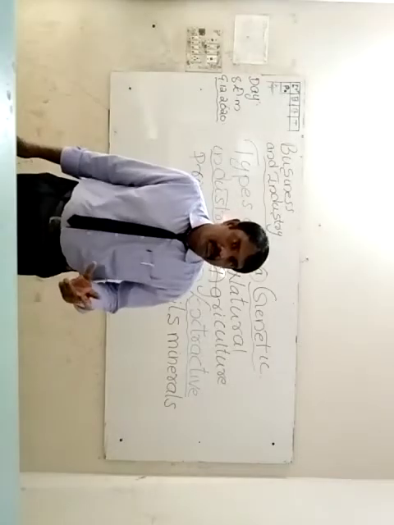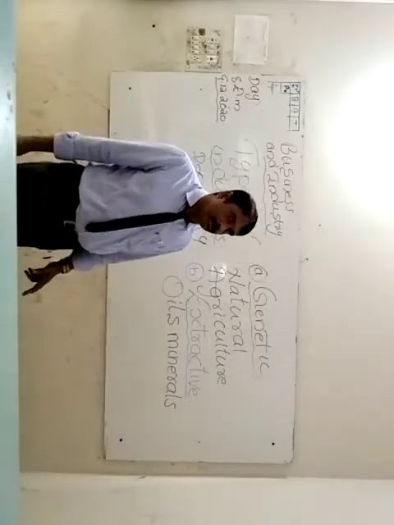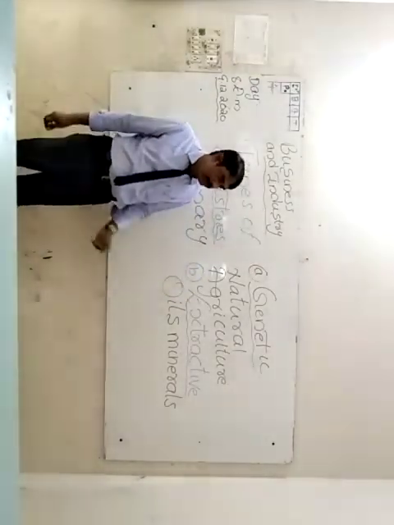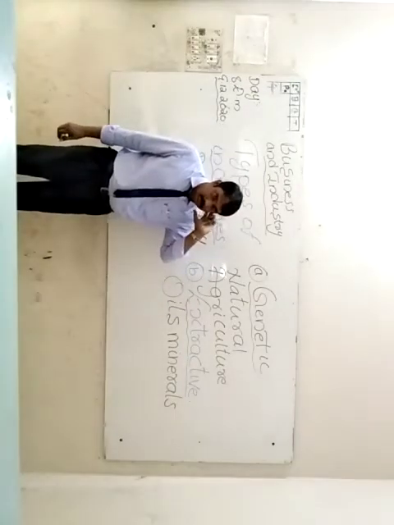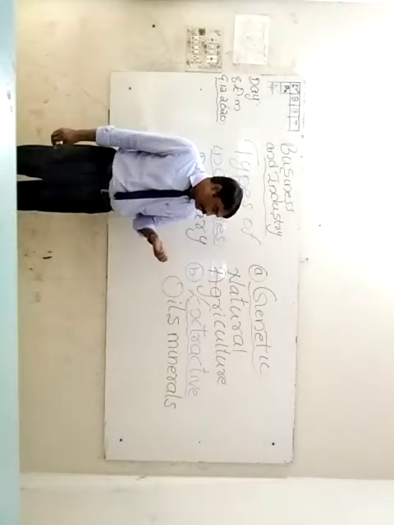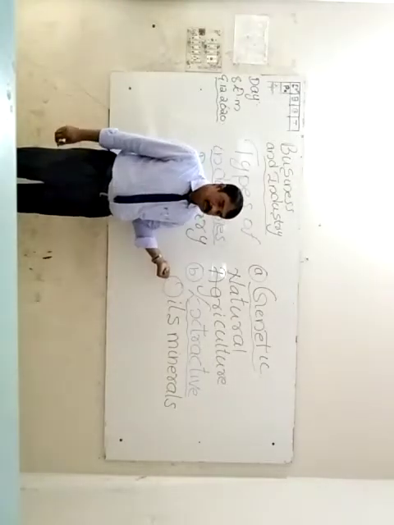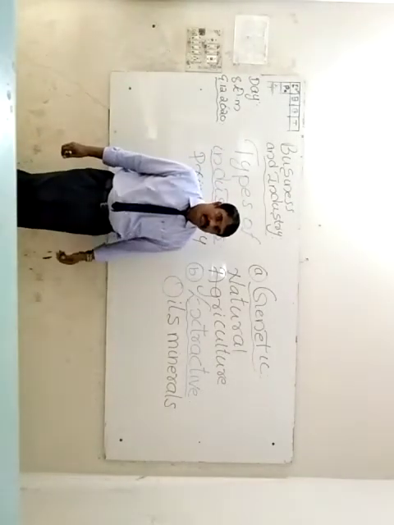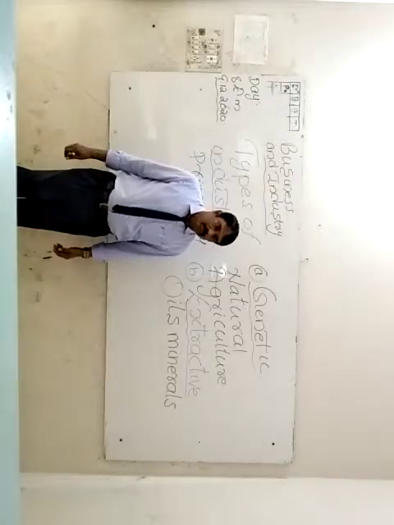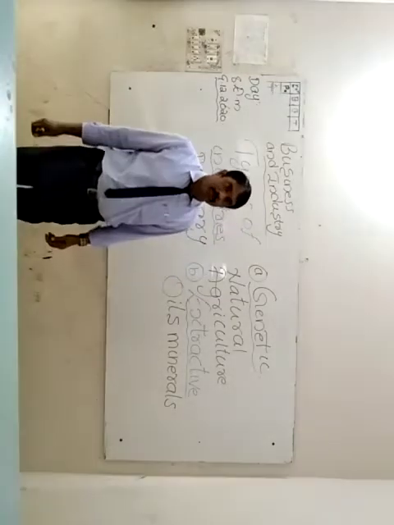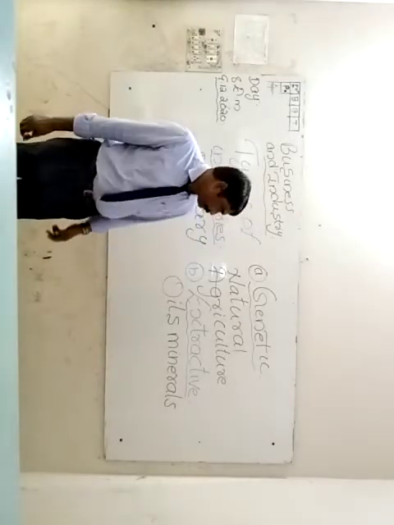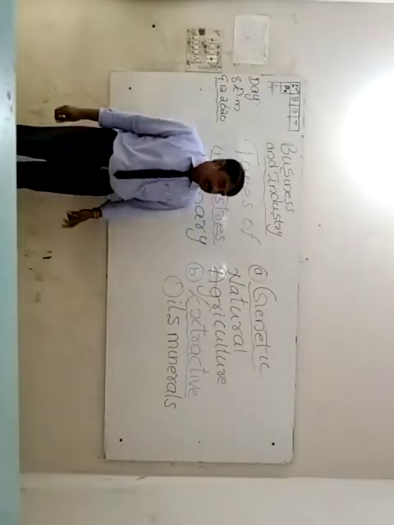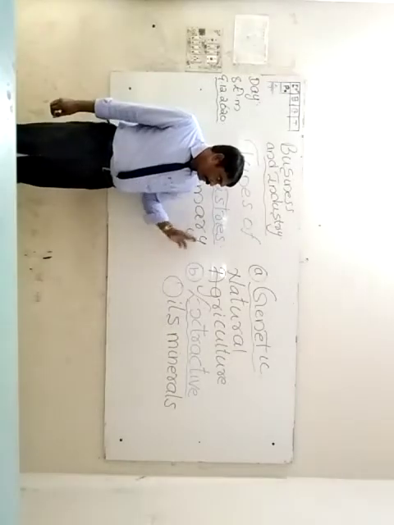What are the allied activities of agriculture that we have to think of? The allied activities of agriculture are cattle rearing, fishing, keeping birds in the house, etc. They are known as genetic industries.